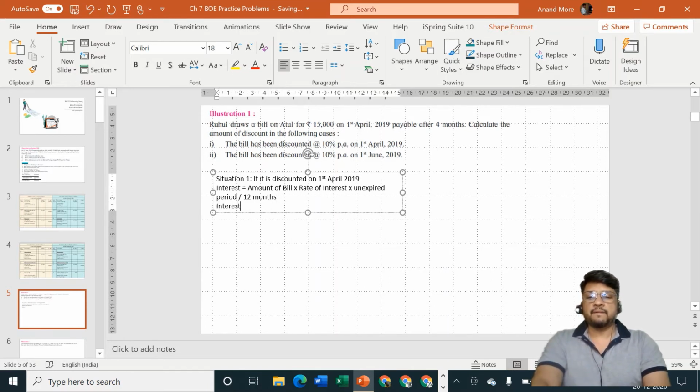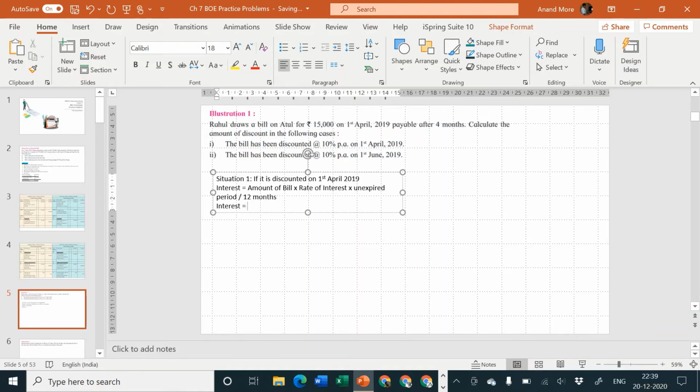So let us calculate interest now. Interest is equal to, amount of bill is how much? Amount of bill is 15,000 into what is the rate of interest? 10% into what is unexpired period of the bill? 4 months upon 12 months. Okay, so interest is equal to how much? Come on, be quick. I am waiting for you to calculate. 15,000 into 10% goes to 1,500.